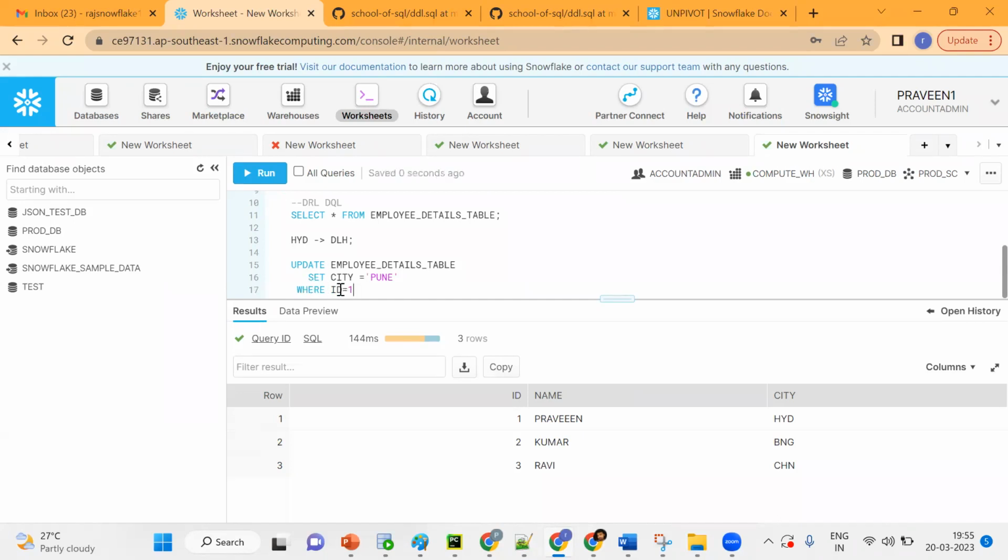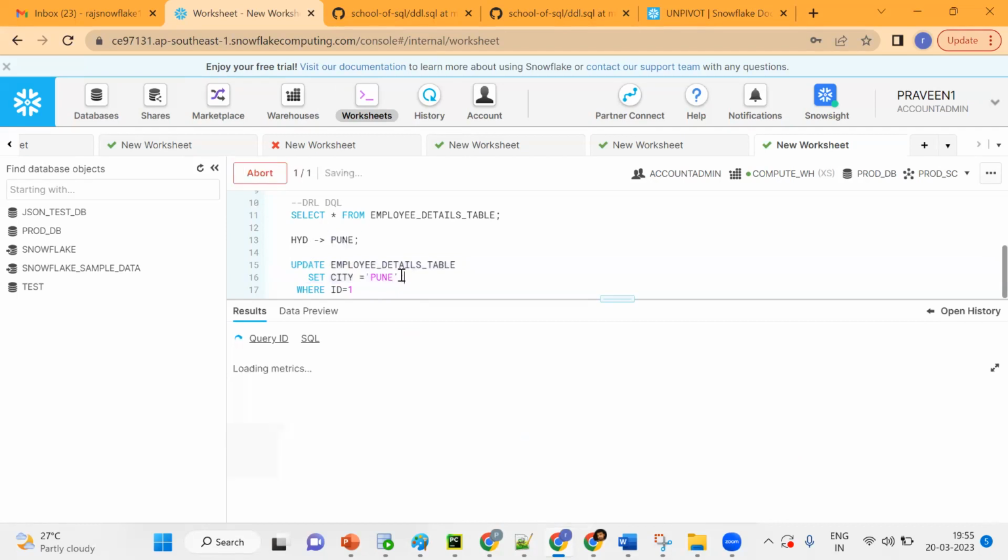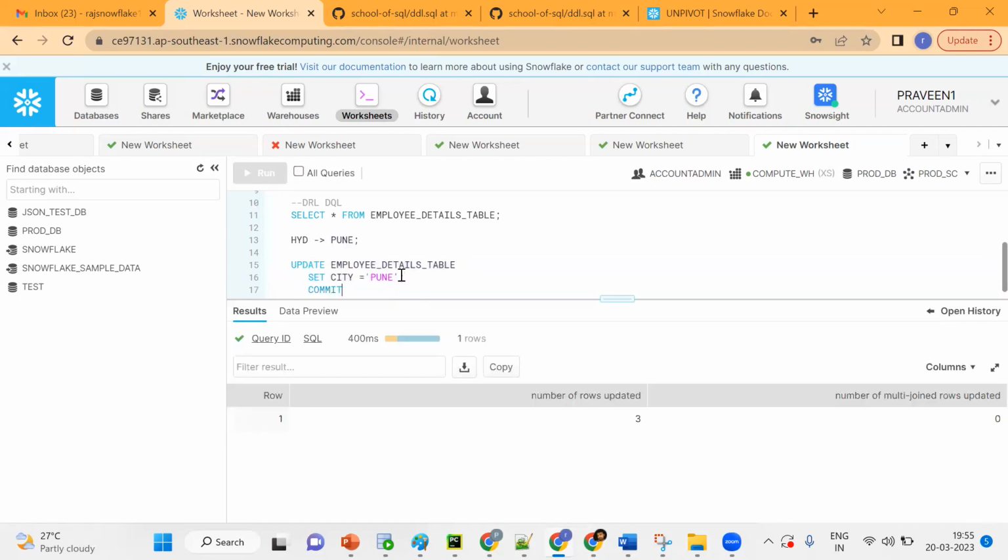But by mistake, suppose I forgot the where clause. Now tell me, how many records will get updated, 1 or 3? All records. But our use case is only Praveen moving from Hyderabad to Pune, while all the records got updated. Suppose I committed this transaction by mistake. Now if you see the data, instead of one record, all have been updated.